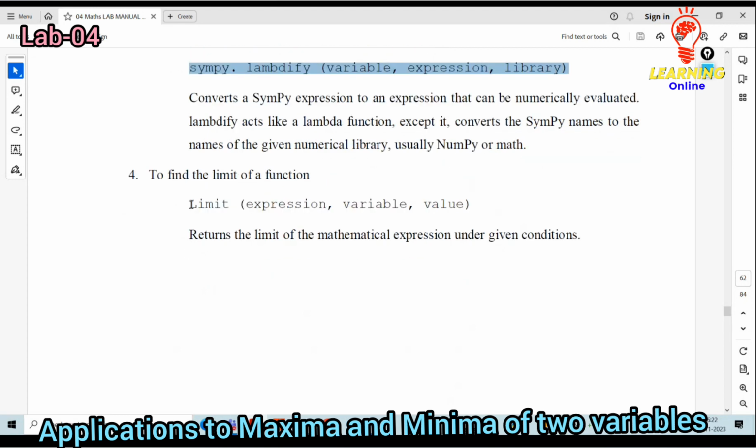Then limit, because the limit function is also used to define the particular values. Within those values, what expressions are present.